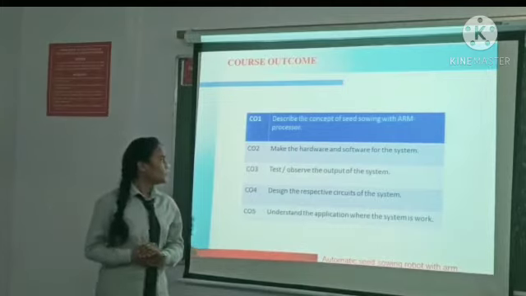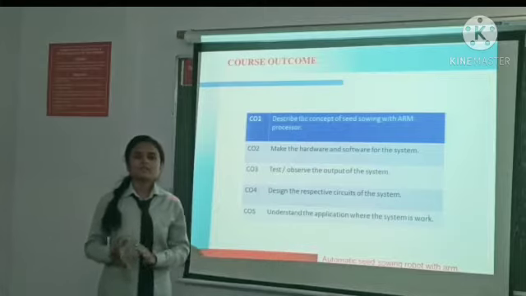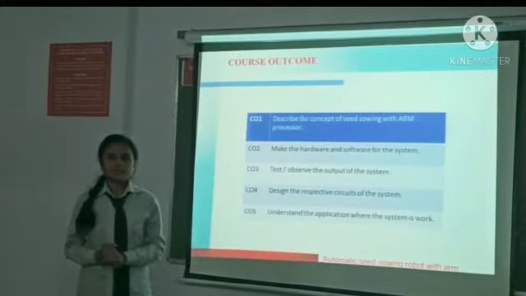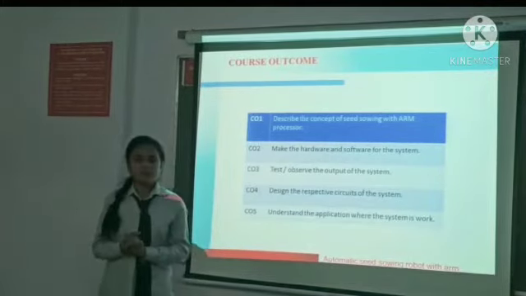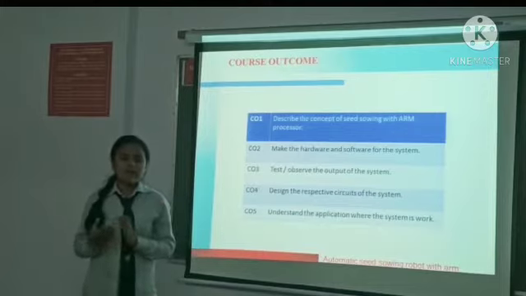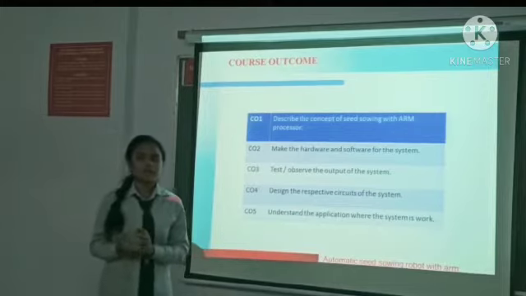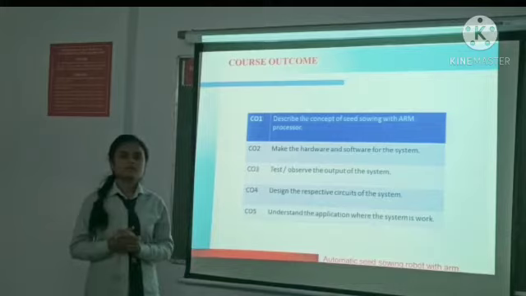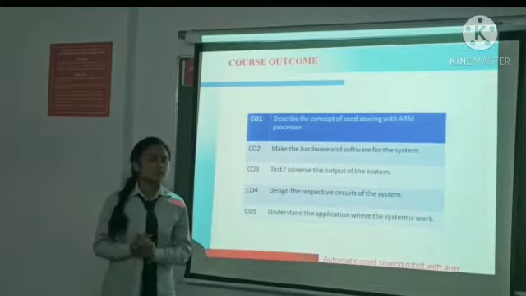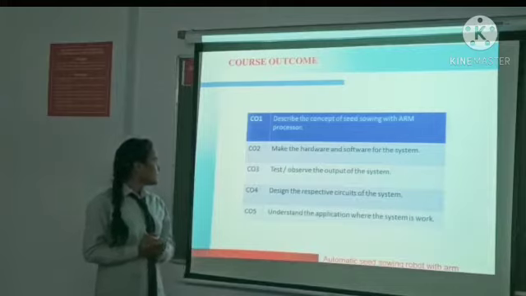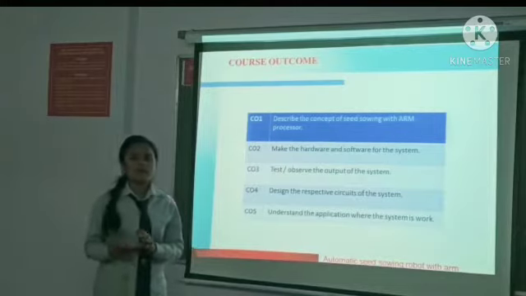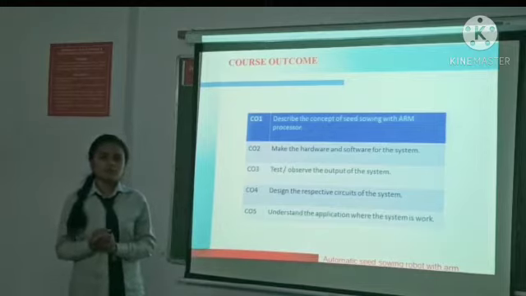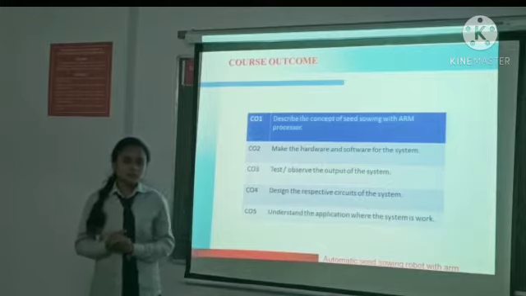Then next one is CO2, make the hardware and software for the system. Without hardware and software there is no possibility of making any type of electronic system. Hardware includes many types of components, and software is used for making a program. So that's why CO2 is mapped here. Then CO3 is test or observe the output of the project. After completion of our project, we test what the output of that project is.